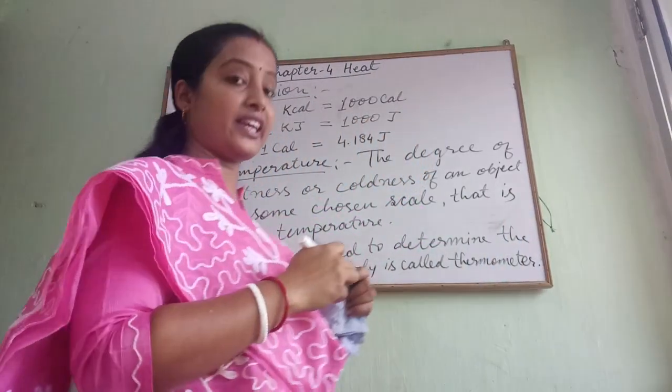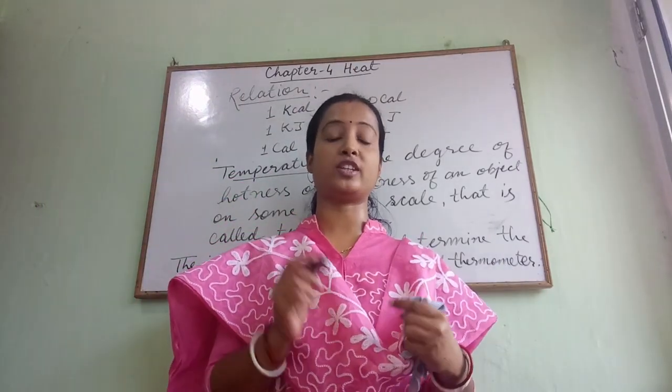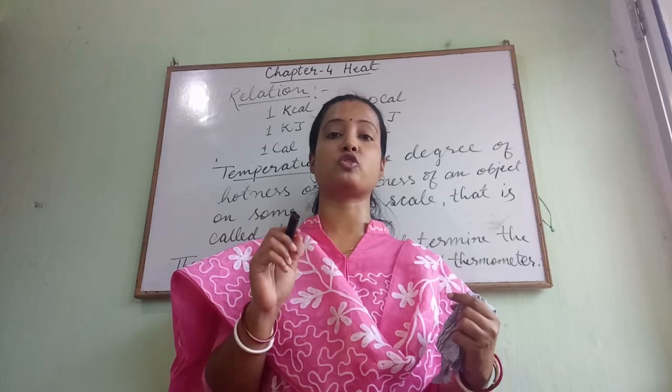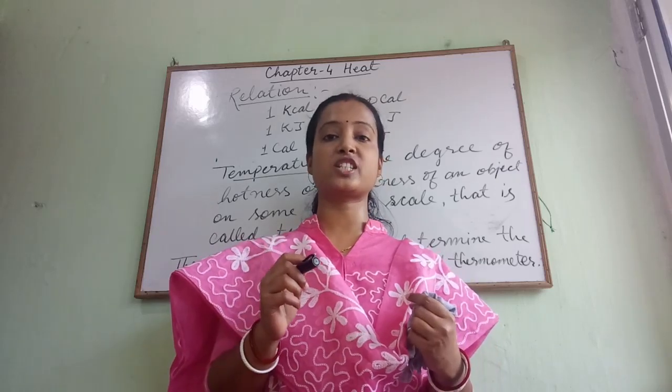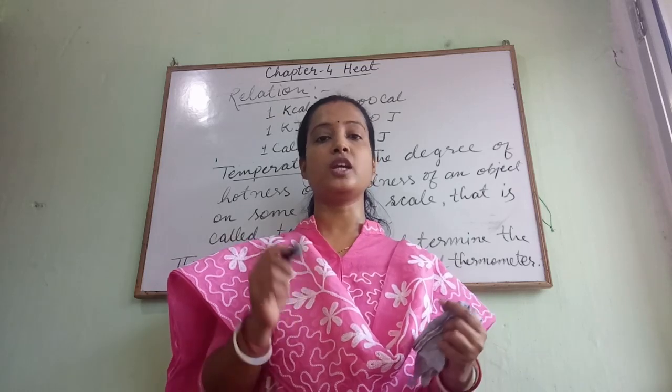As I told you children, if the heat is transferring from that object to our body, at that time the object appears to be hot. And if the heat is transferring from our body to that object, then the object appears to be cold.